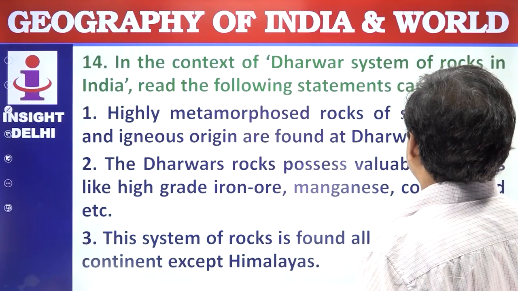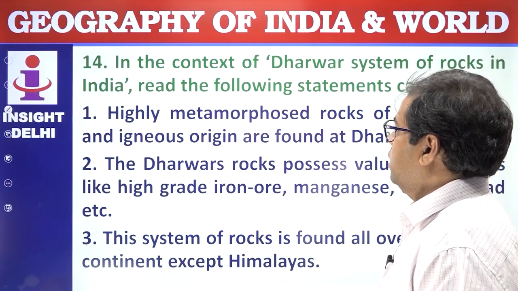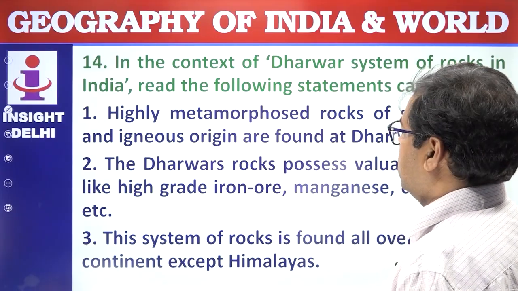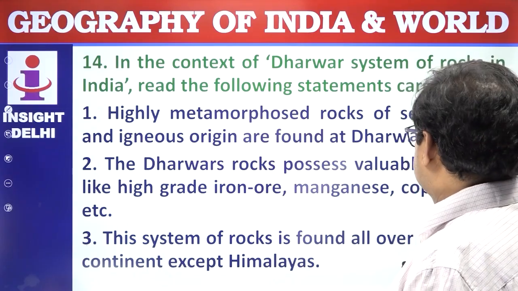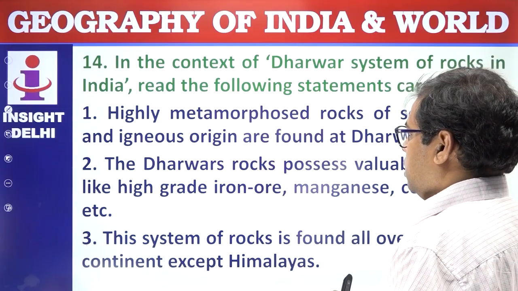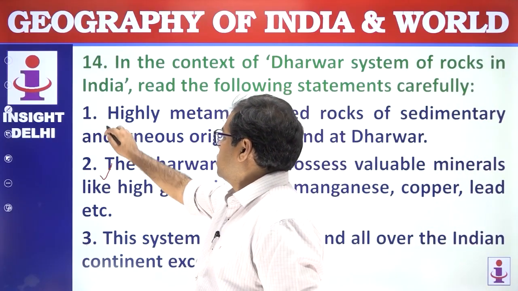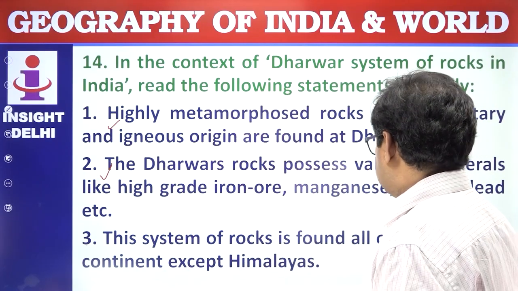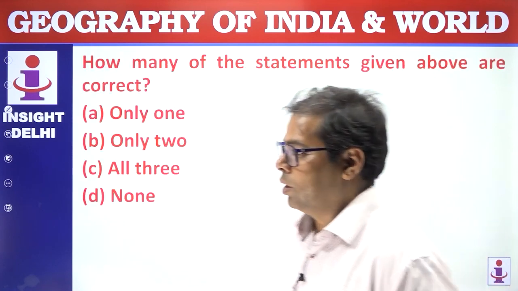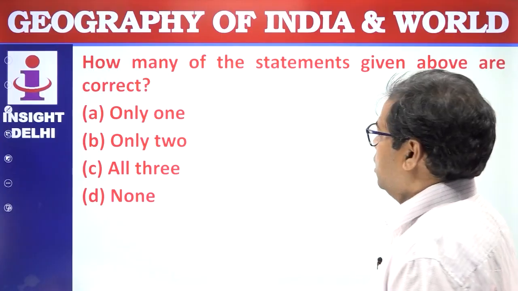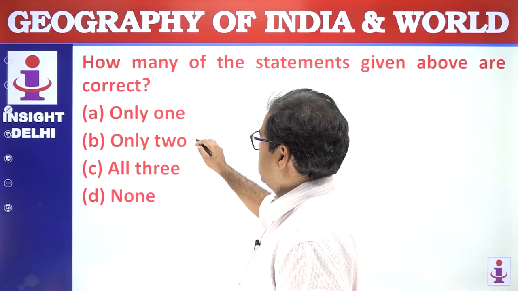In the context of the Dharwad system of rocks in India, read the following statements carefully. Highly metamorphosed rocks of sedimentary and igneous origin are found in the Dharwad. The Dharwad rocks possess valuable minerals like high-grade iron ore, manganese, copper, lead. This is correct. This is also correct. This system of rocks is found all over the Indian continent except the Himalayas. This is wrong. Some parts of the Himalaya also contain this type of rock. How many of the statements given above are correct? Only 2 statements are correct. 1 and 2 are correct. So the answer will be B.